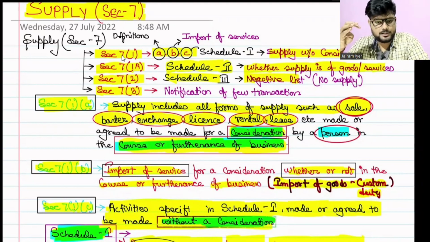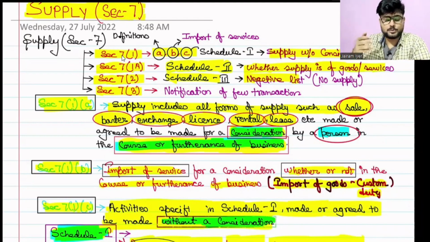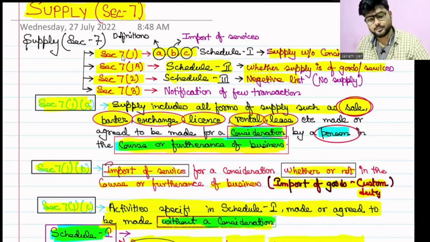So the 6 parameters were: first, the supply should be of goods or service. Anything other than goods or service will not be called supply. Then it should be for consideration. Then it should be in the course or furtherance of business. Then it should be made by a taxable person. And the supply should be of a taxable item, and it should be within the taxable territory. Correct. So these were the 6 parameters.